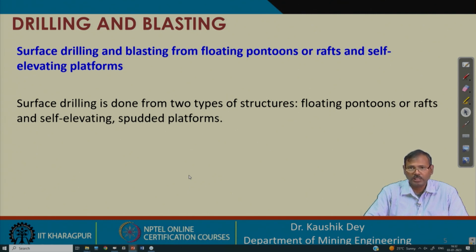They may be self-propelling type, or they may be towing type also. Generally pontoons, rafts or ships are used, and then the blasting is carried out by sending divers and sending the explosives.